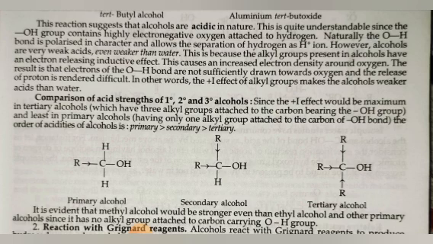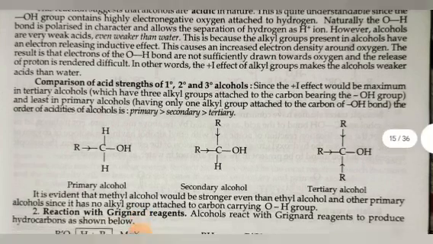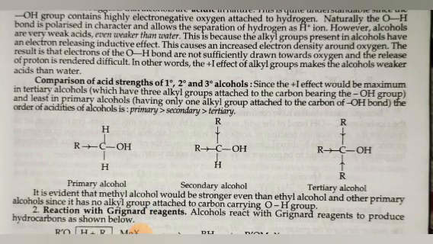However, alcohols are very weak acids, even weaker than water. This is because the alkyl group present in alcohol has an electron-releasing inductive effect. This causes an increased electron density around oxygen. The result is that the electrons of the O-H bond are not sufficiently drawn towards oxygen, and the release of the proton is rendered difficult. In other words, the +I effect of the alkyl group makes the alcohol a weaker acid than water.